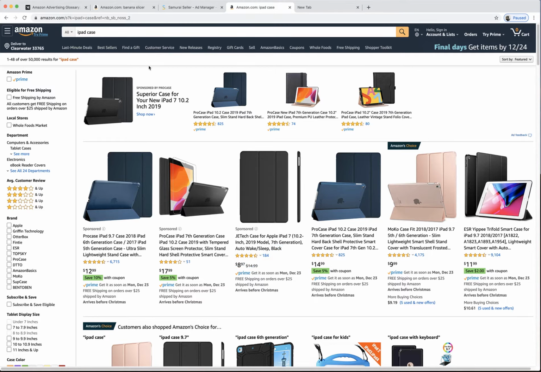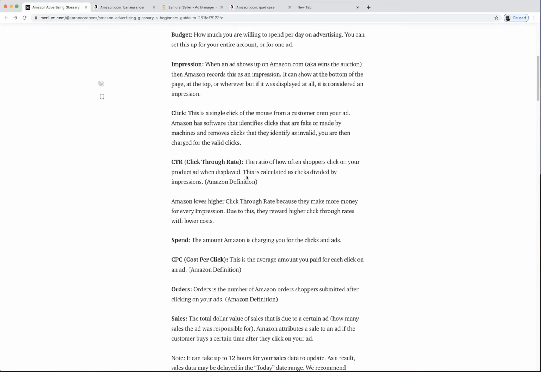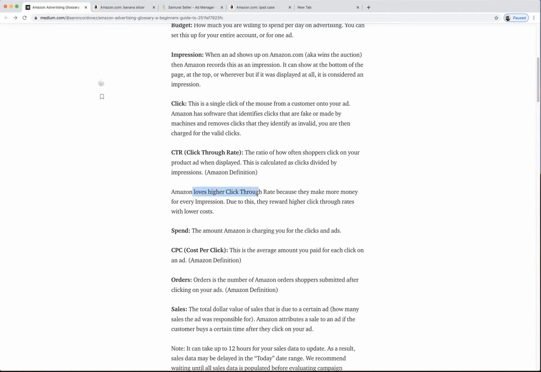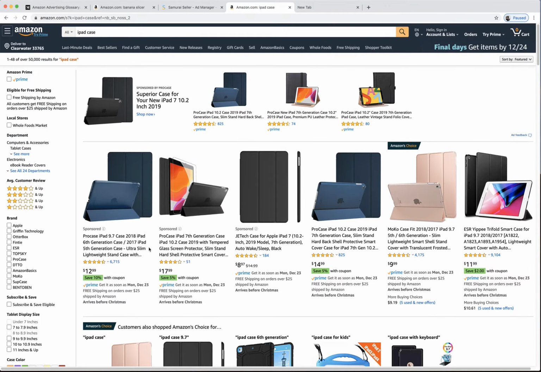Now, if your click-through rate is extremely low, you're taking up that space. People don't click on you. Amazon doesn't like it. I'm going very deep into this. This is clicks divided by impressions. And if you have a better click-through rate, they give you cheaper clicks. Imagine if this thing showed up 10 times and 5 out of 10 times they click here. All they had to do is put this thing here 10 times and they just got $20 from me or whatever, if I'm spending $4 a click or something.